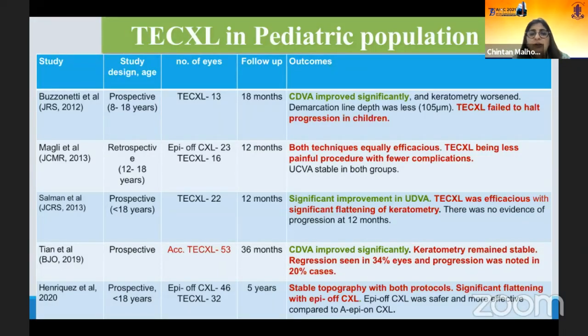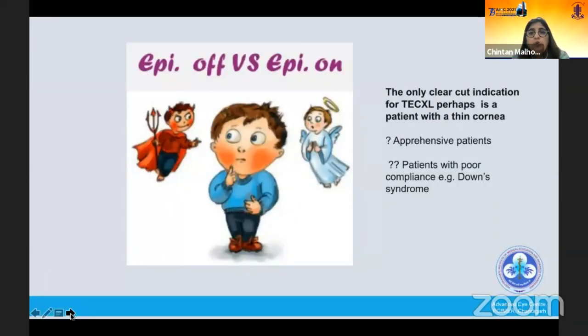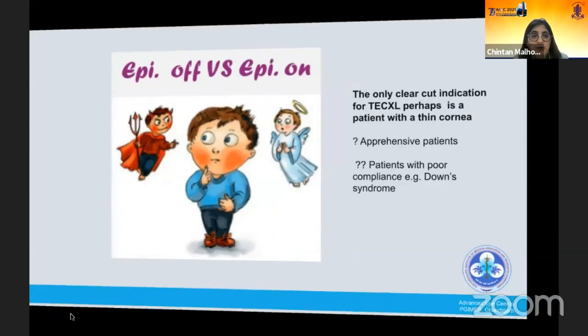comparable. None really shows that it is better, and a couple show that it is not as good as epi-off CXL. So I am myself not clear about whether we should go ahead with transepithelial in pediatrics, especially if it is very aggressive. I think the epi-off technique, if the corneal thickness permits, would be better. So the only clear-cut indication for transepithelial perhaps is a patient with a thin cornea, and apprehensive patients with Down syndrome, where we may not be able to follow up an epithelial thinning. In pediatrics, one would depend on one's own experience. We have started doing it more and more, but literature does not give us very clear guidelines as of now.